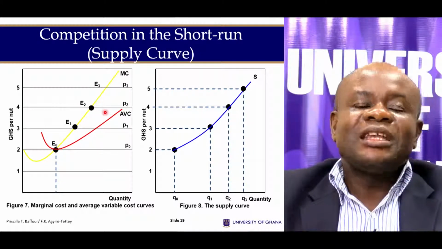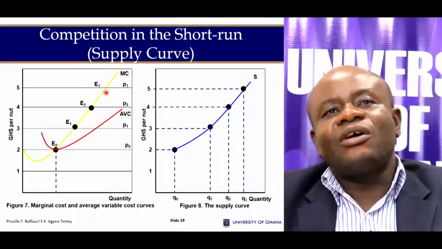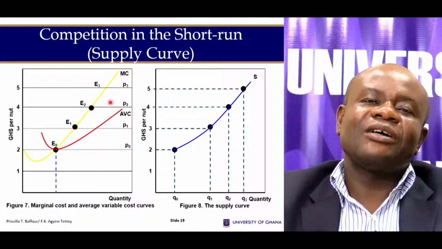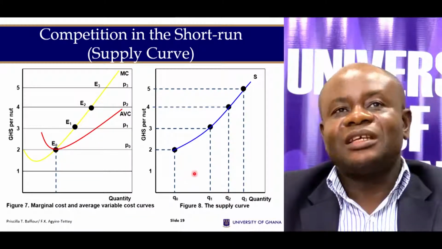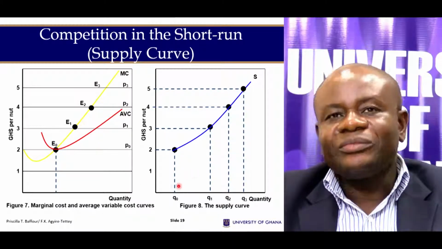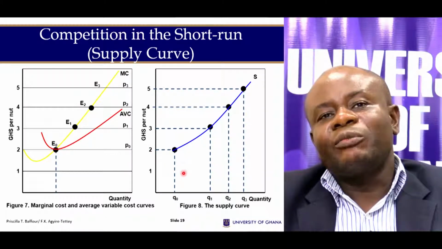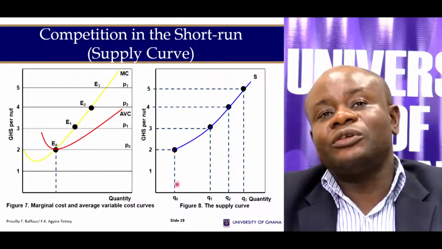So in other words, the firm is determining its output along the marginal cost curve, where it equals the marginal revenue. If you translate that information here to this diagram, we're going to have a price of 2 producing Q0.